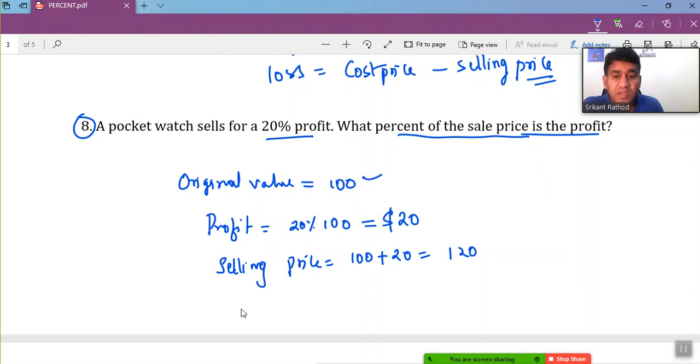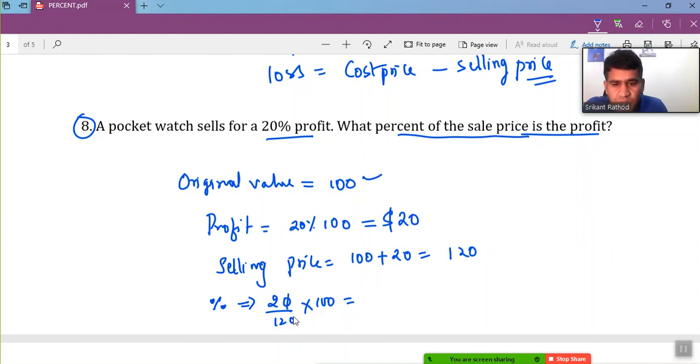So now what percent of the sale price is the profit? The percent can be written as the profit, which is 20, over the sale price, which is 120, times 100. This represents the percent of the sale price that is profit. So 20 over 120, what are we going to get?